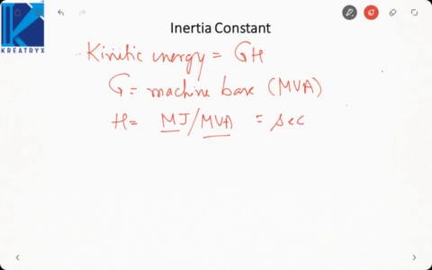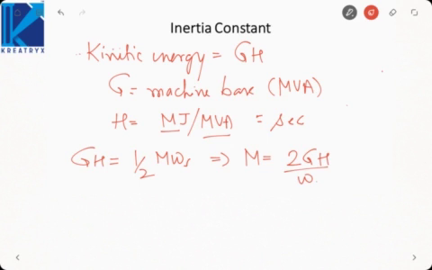Now we know that GH will be equal to half M omega S, which implies M is equal to 2GH by omega S, or we can say GH by pi f, because omega S will be 2 pi f. So M is equal to GH by pi f.